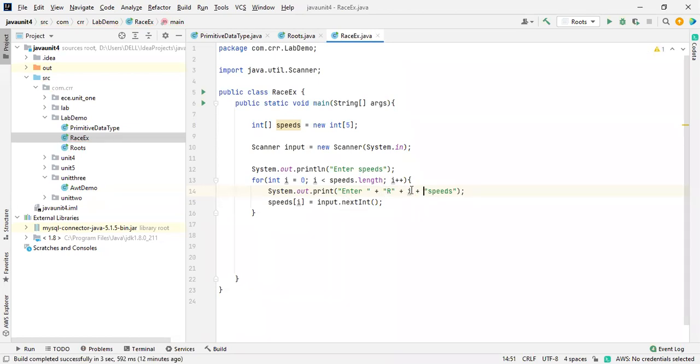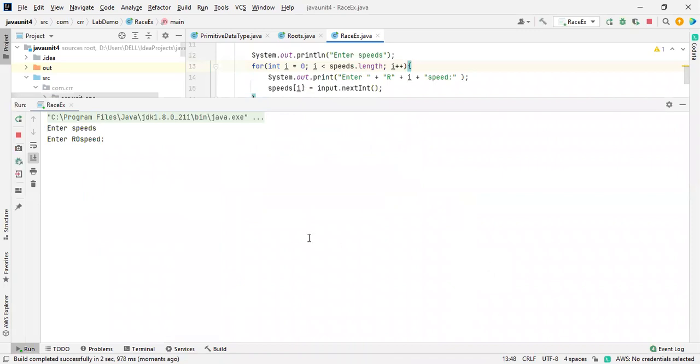Enter R1 speed. Okay, just a minute. It should be inside. I want to run this program to check whether it works properly. Okay, enter the speeds. Here I'm giving the first one as 23, and next R2 speed.